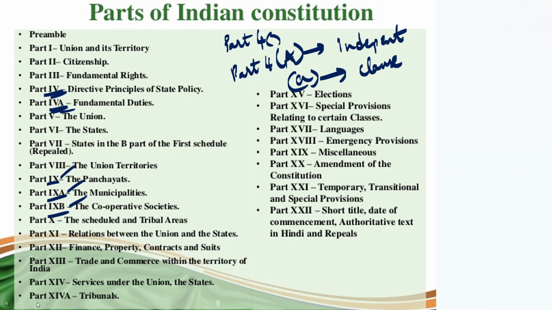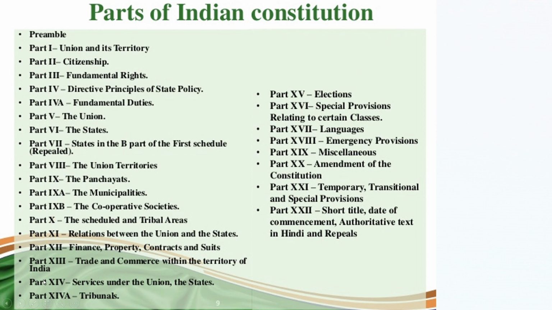All right. So part 1 deals with the union and its territories. Part 2 deals with citizenship. Don't worry, I will explain all this at once. I will explain each and everything, and after that I will tell you how to remember and recall each and every part in just 1 minute.